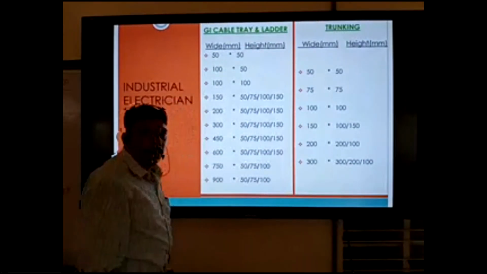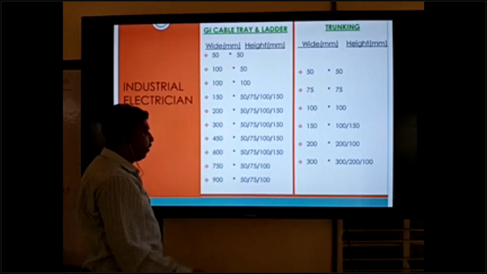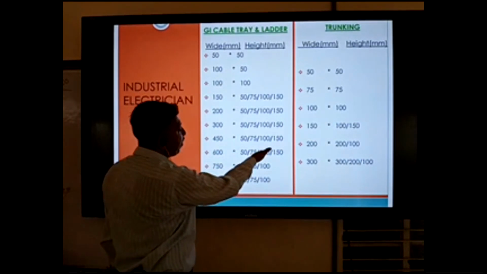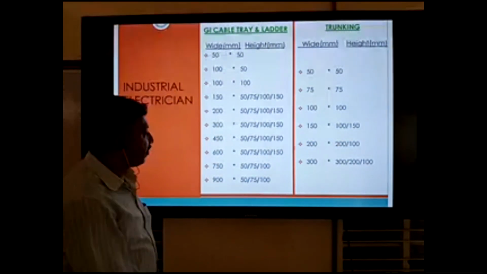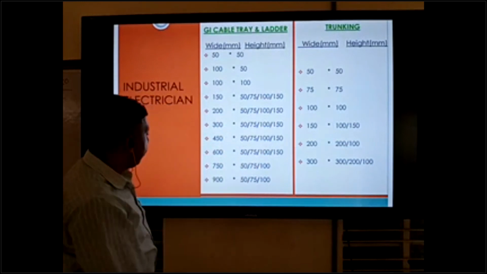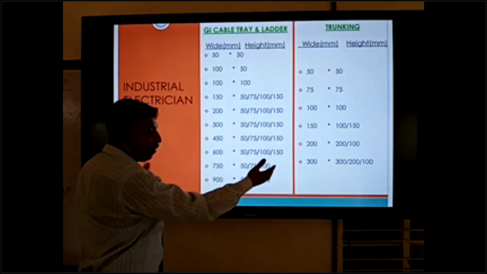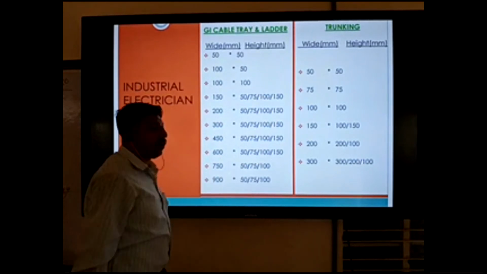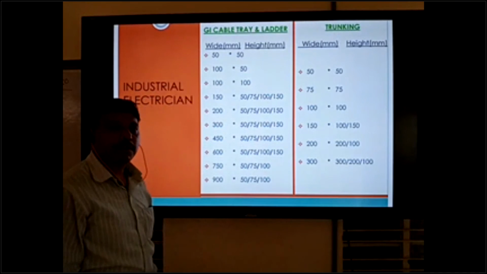Height side is coming 4. Next one is 600. 600 by 50, 75, 100 and 150. This is also the same, same category. And next, 750: base side is bigger, and height 50, 75 and 100. Why is 150 not coming?